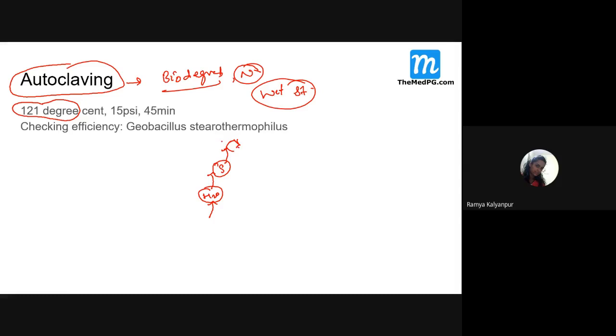Because the molecules of the steam are light weighted, and in this autoclave machine already some air particles will be there, as the steam is produced, this light steam will initially be at the topmost part of the autoclave. Then it will push the heavy air particles, and there will be a vent, and these air particles will go out. Later this chamber will be occupied only by the steam.